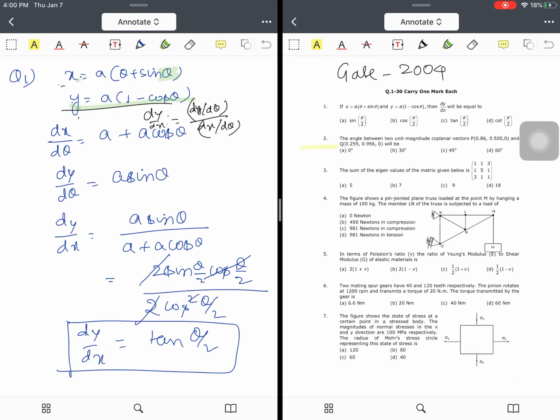So these are some preliminary things that I want to talk about before starting the solution. So let us start here. Let's start the questions for GATE Mechanical 2004.